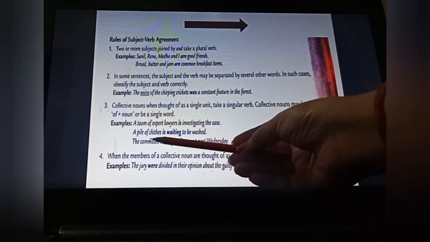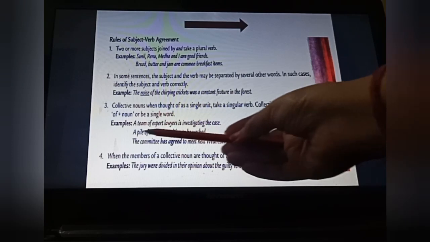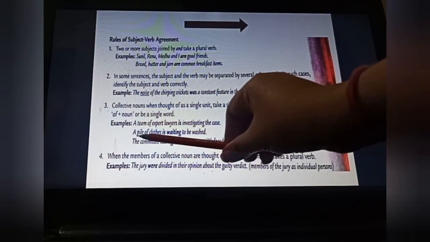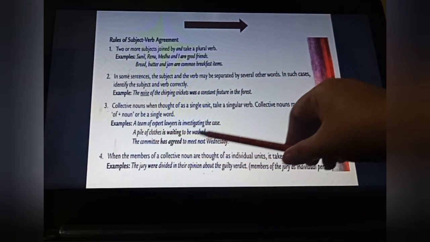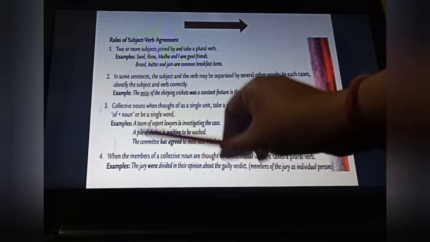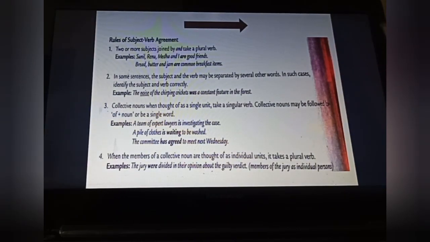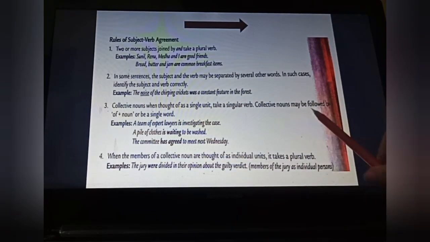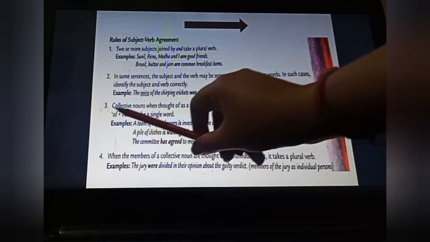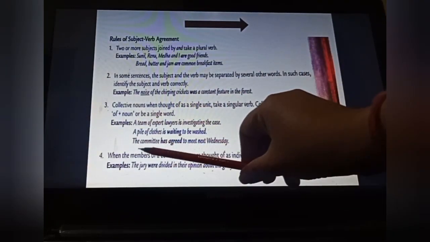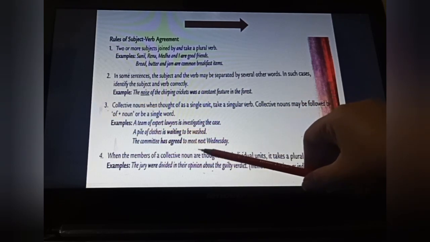A pile of clothes is waiting to be washed. Pile here means only one pile is there, only a singular one we are talking about. So a pile of clothes is waiting to be washed. We cannot say are, because only one pile is given. The committee has, now you can see here in these two we have used of, but in this one without of. So the same meaning, collective nouns may be followed by of plus noun or be a single word, means of is not mandatory. The committee has agreed to meet next Wednesday.